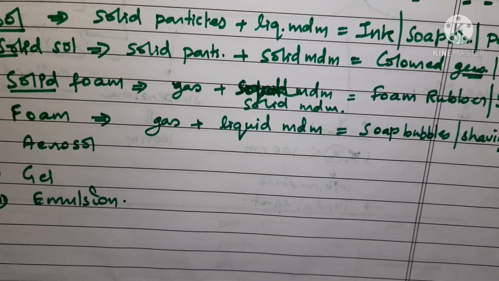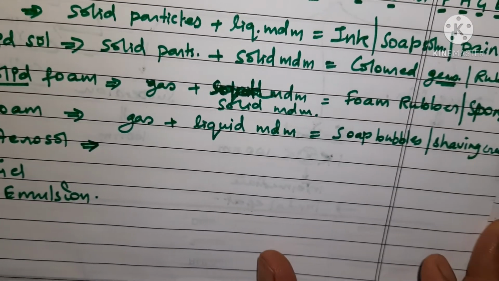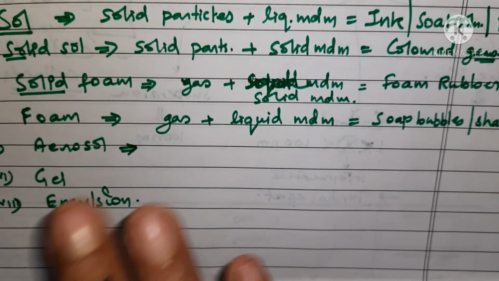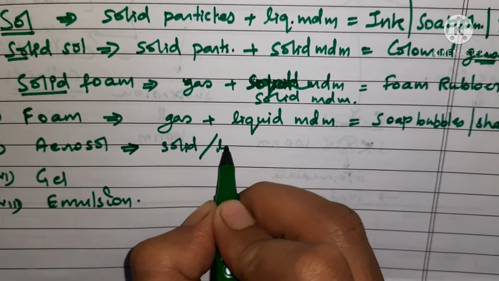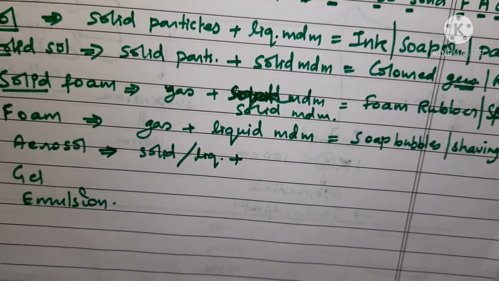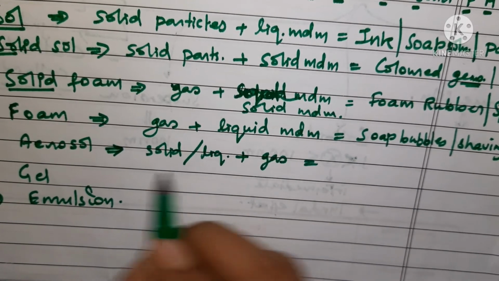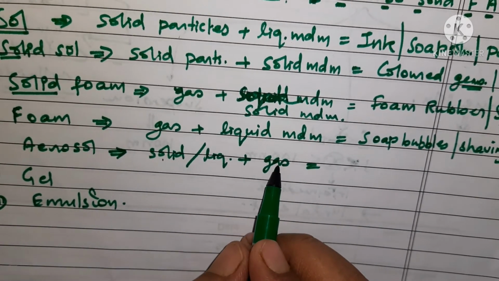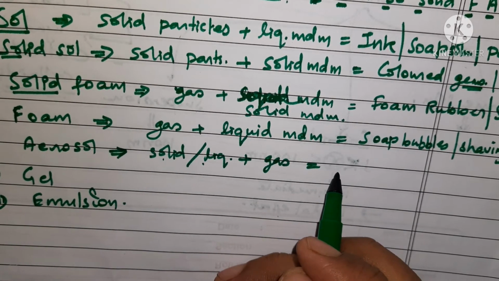Okay, so these are the foams which you see around, right? Now the next one is aerosol. Aerosols are again a colloid in which solid or liquid, any of these two, is mixed up in gas. Either solid is mixed up with gas, or liquid is mixed up with gas. In that case you get aerosols.